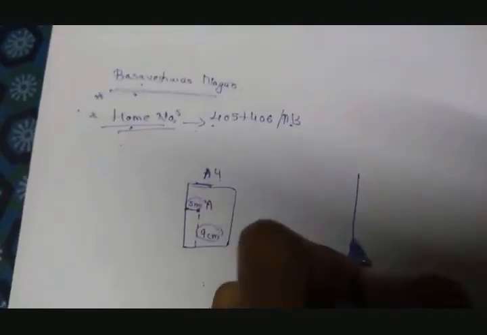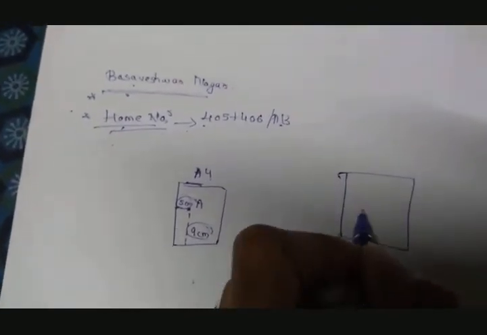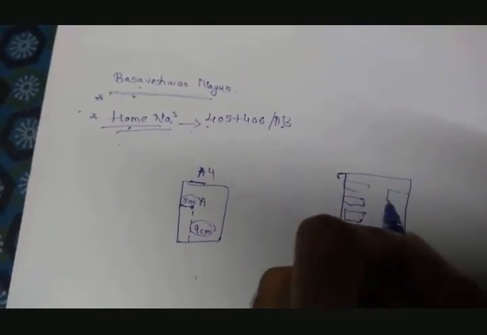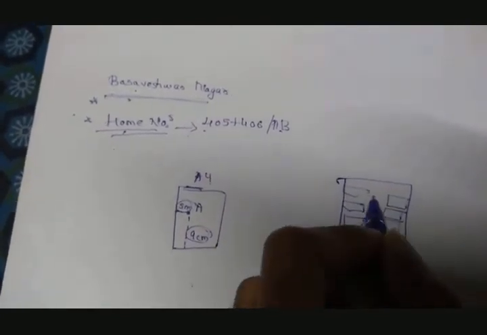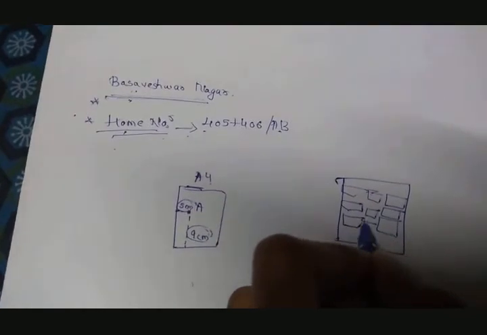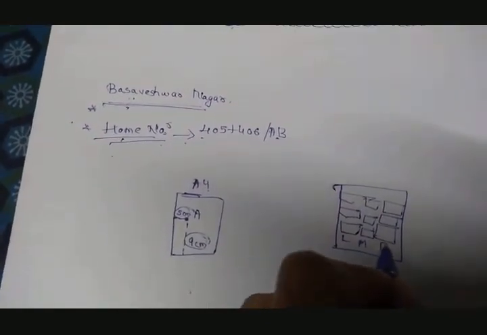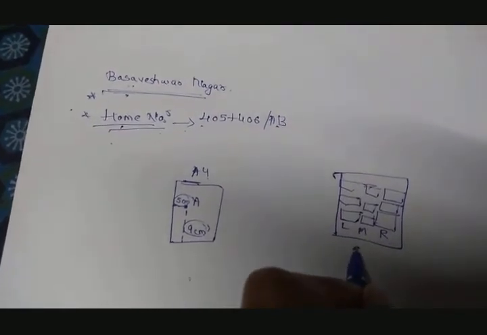Suppose you are sitting in a class right now, okay? You are sitting in a class and these are your benches. Suppose there are 9 benches. This is the left row, this is the middle row, and this is the right row. And I am standing right here.